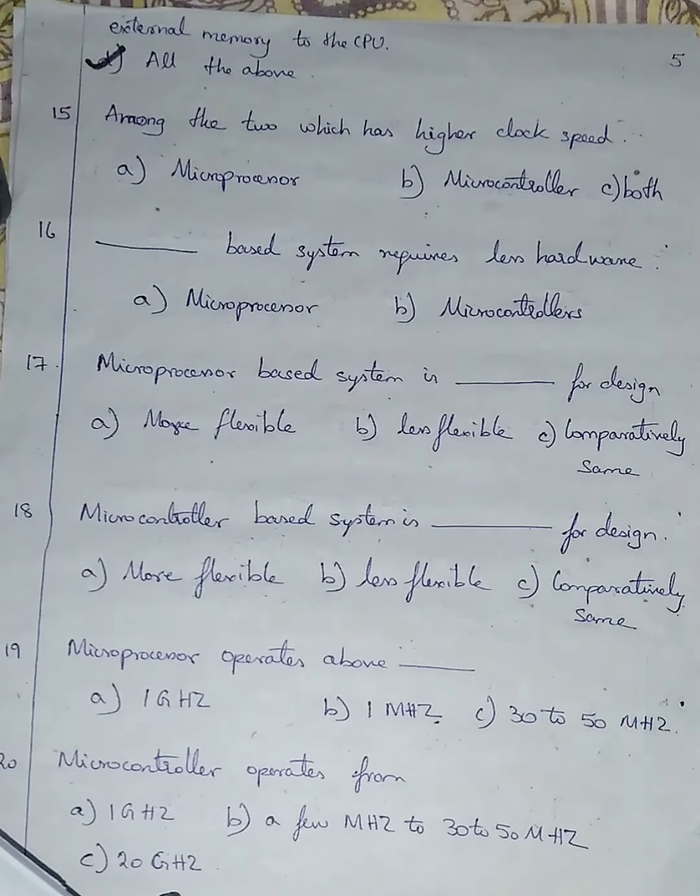Question number 15. Among the two, which has higher clock speed? Option A is given as microprocessor. Option number B is given as microcontroller. Option number C is both. We should know that microprocessor has a higher clock speed. So I'm going with option number A, microprocessor.